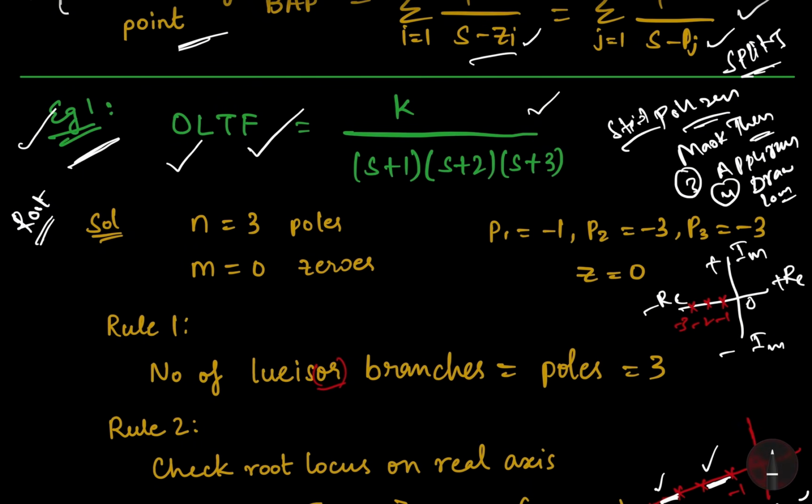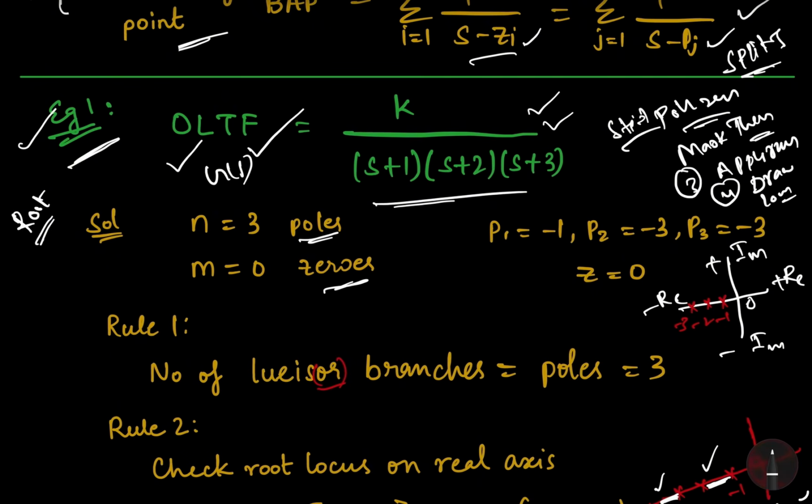So here we are given G(s) equal to K by (s plus 1)(s plus 2)(s plus 3). Whenever you see this type of problem, first, don't rush to draw the plot. Always analyze the system first. That means analyze the poles and zeros. Now, what is a pole and what is a zero?